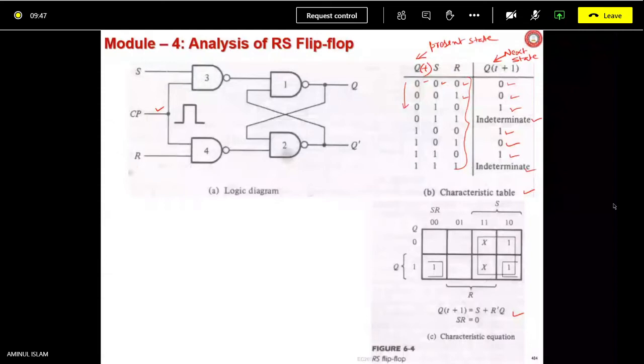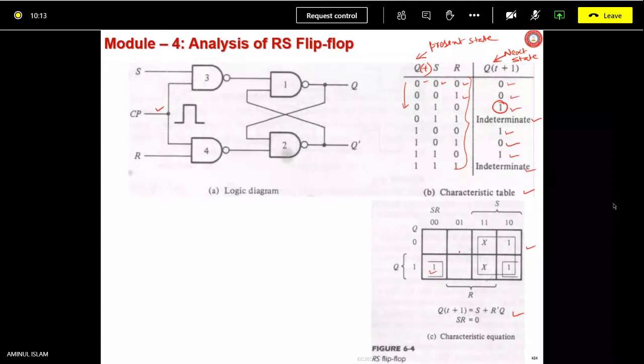So based on this table, putting into this Karnaugh map, if the indeterminate state is taken as don't care, then you get this Karnaugh map from this truth table. So here you see that 1, 0, 0, 1, 0, 0, 0.